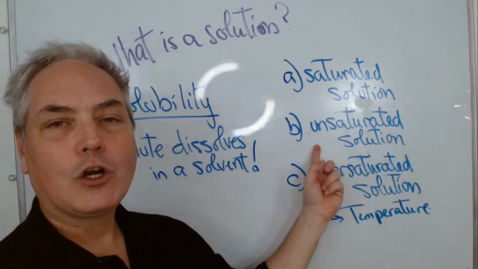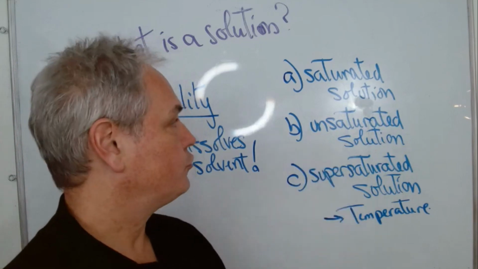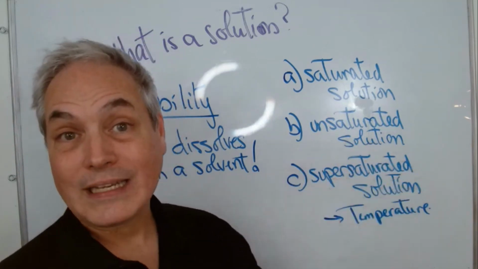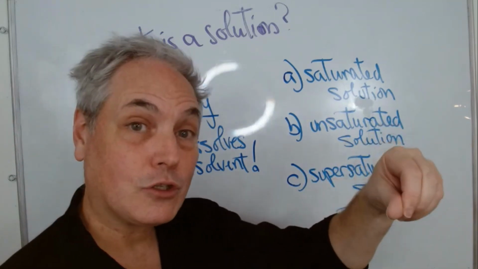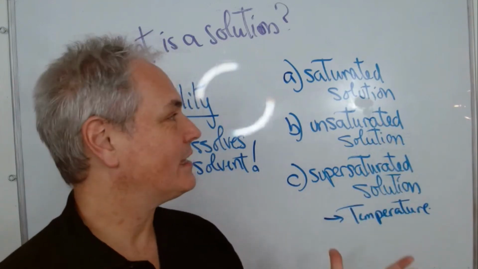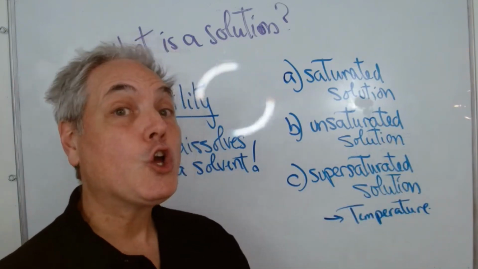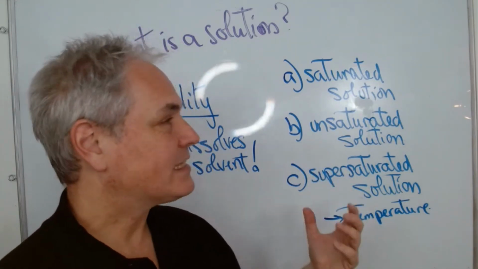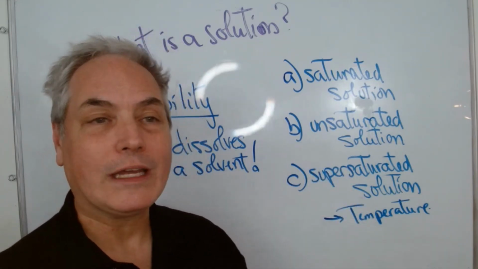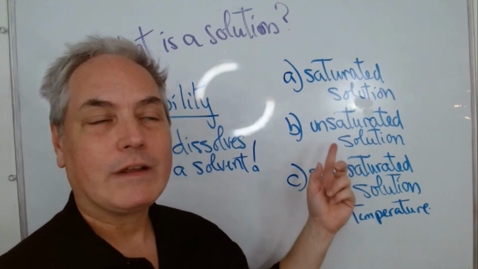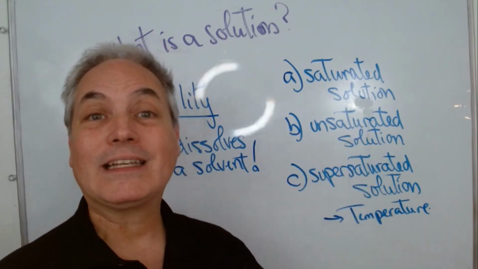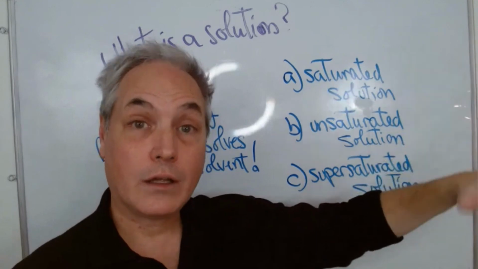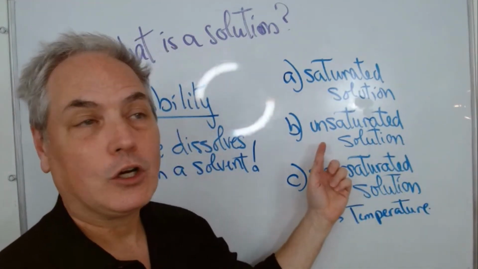We have here what we call an unsaturated solution. This one is my example of salt. If you put a pinch of salt in water, everything dissolves. That means that the solvent could dissolve a bit more solute, but it's not quite there yet. Same thing with sugar. You mix sugar in water, it is unsaturated. If you take any pop on the market, you've got sugared water.